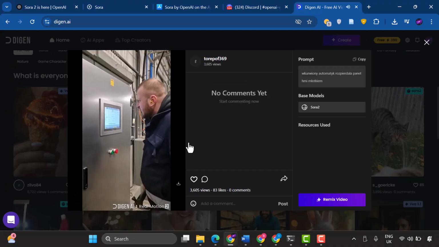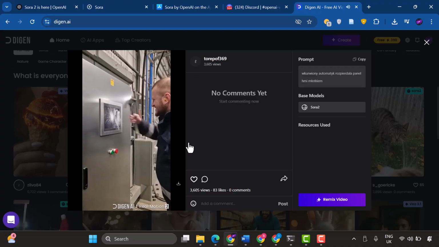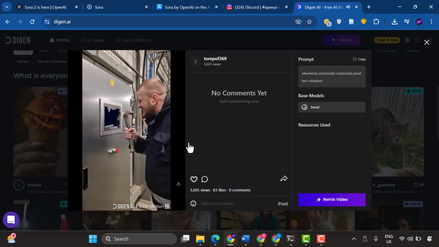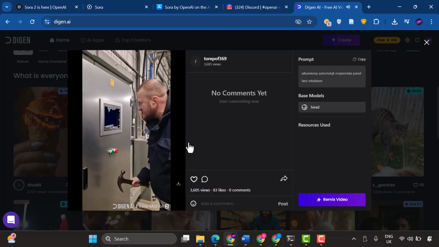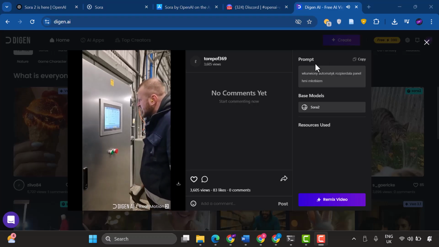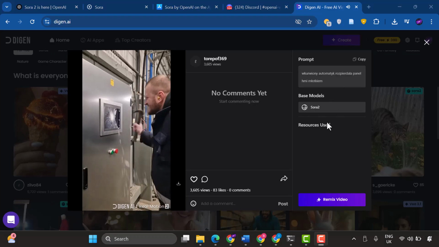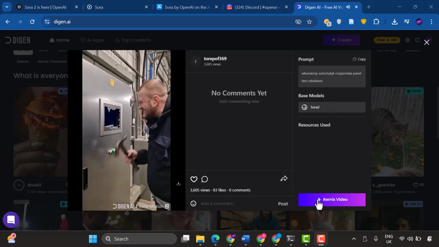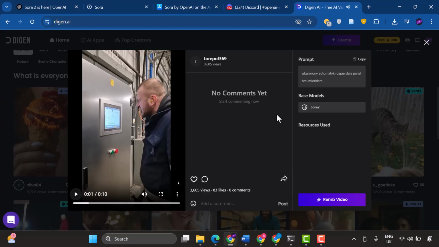Ile razy mam cię resetować, ty cholerna skrzynko? A teraz? Działa? Dość tego! Ile razy mam cię resetować, ty cholerna skrzynko? A teraz? Działa? Dość tego! Ile razy mam cię resetować?